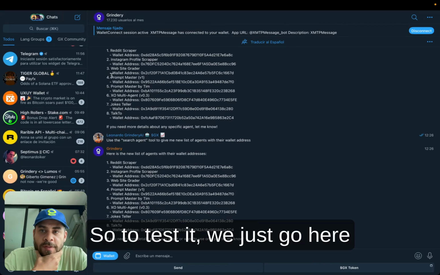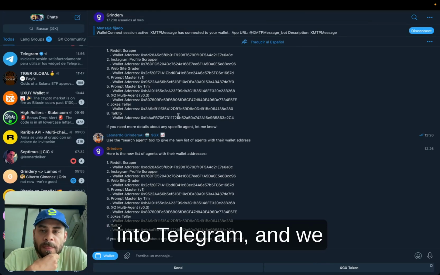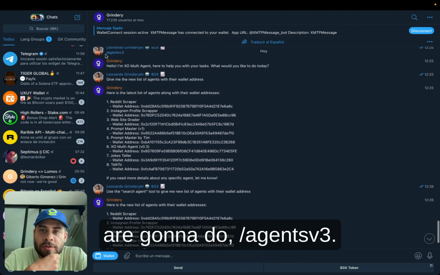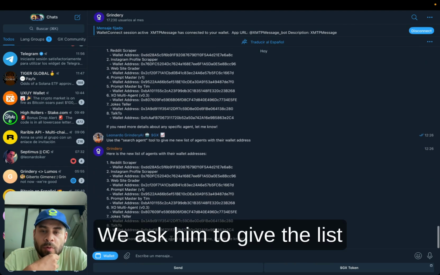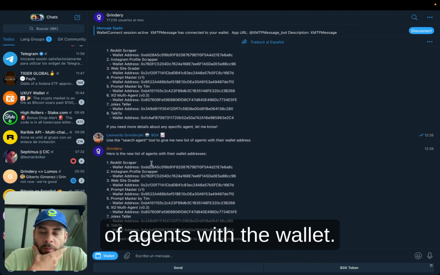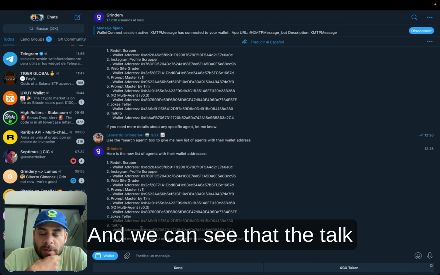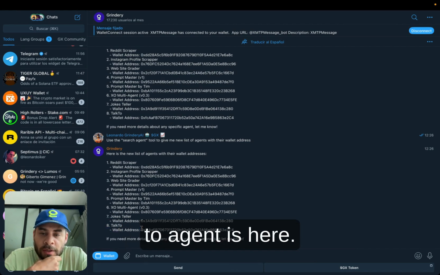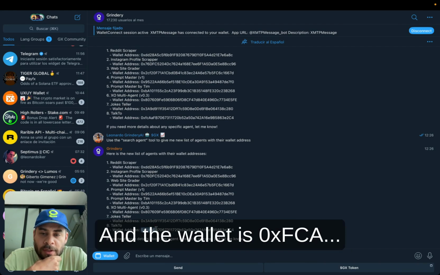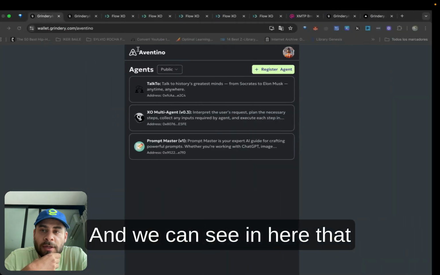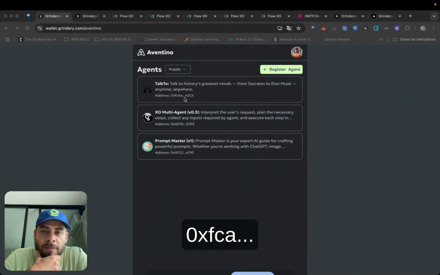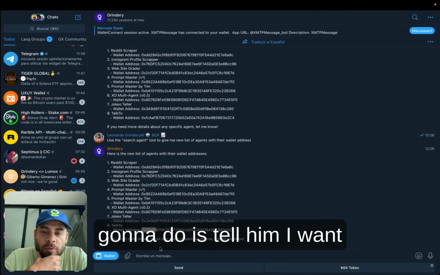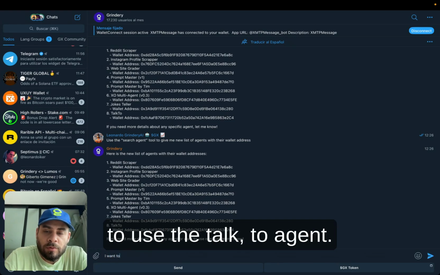Perfect. So to test it, we just go here into Telegram, and we are gonna do agents v3, so we can talk to the orchestrator. We ask him to give the list of agents with the wallet, and we can see that the Talk to agent is here, and the wallet is 0xFCA, and we can see in here that the wallet address is correct, 0xFCA. And basically what we're gonna do is tell him I want to use the Talk to agent.